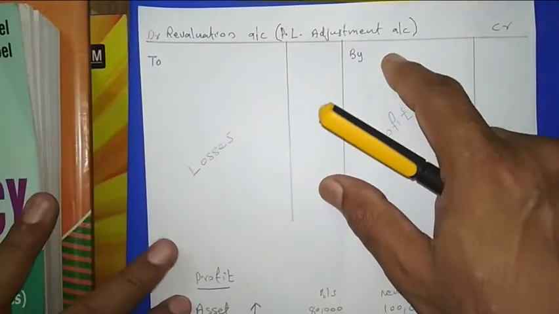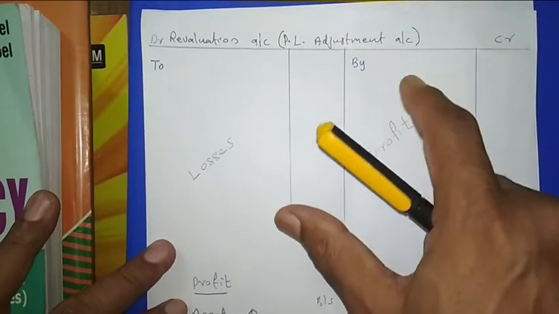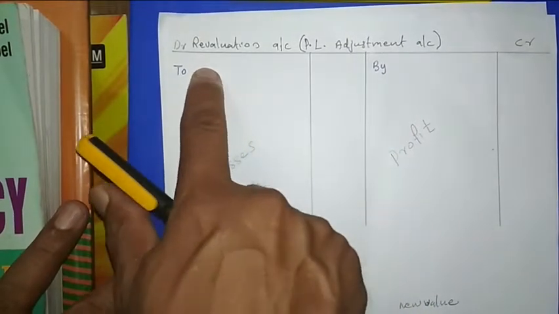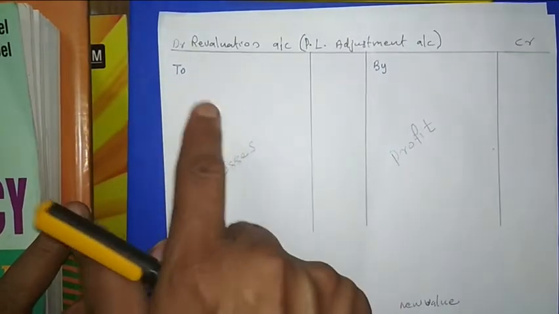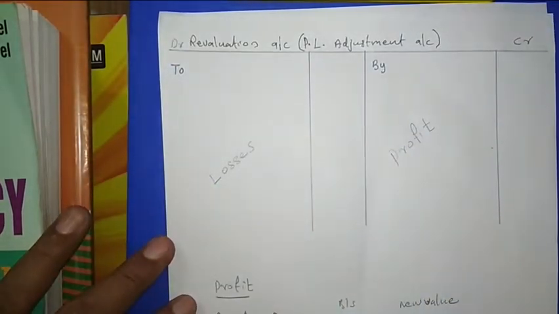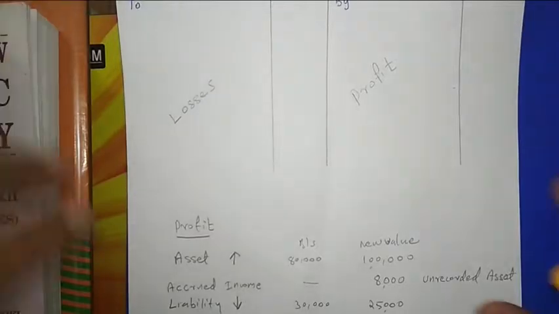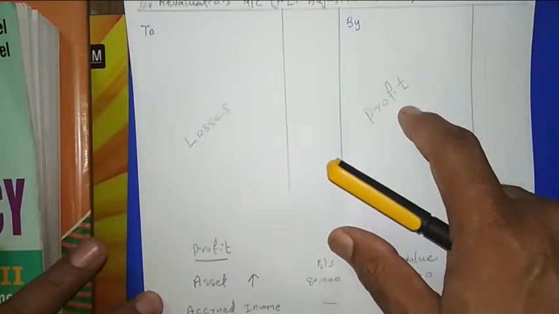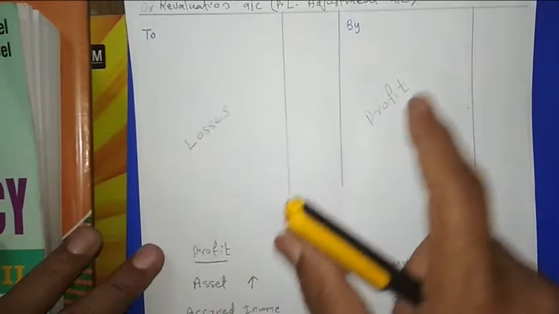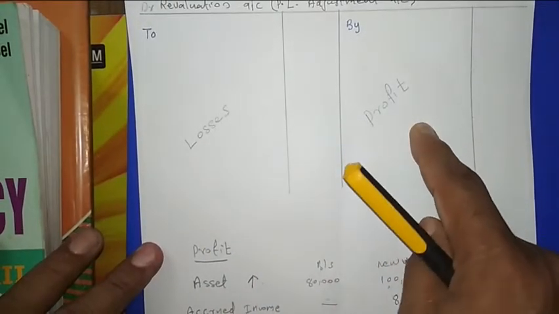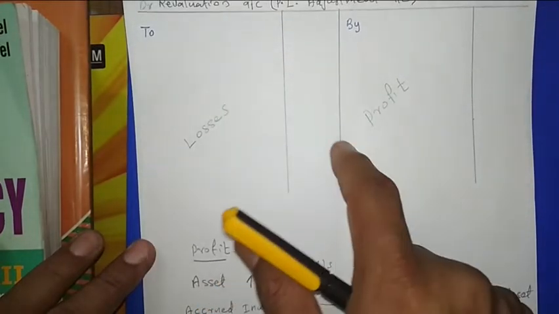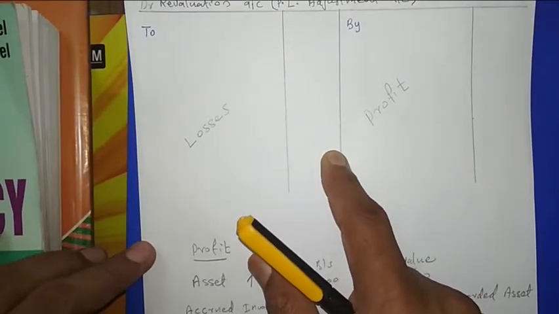Here we have to write the name of the asset which is increasing, the name of the liability which is decreasing, and unrecorded assets. Here we write the name of the asset decreasing, the name of the liability increasing, and unrecorded liability. These things are written in the revaluation account. Then, on the credit side we take the profit and on the debit side we take the losses. If the credit side is more, then we get a profit.